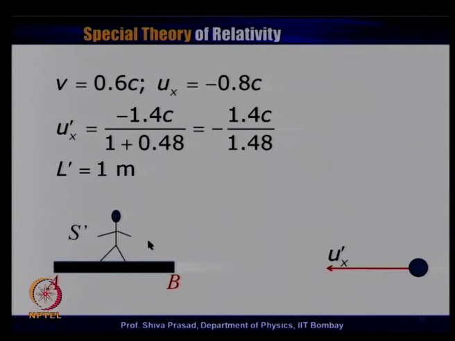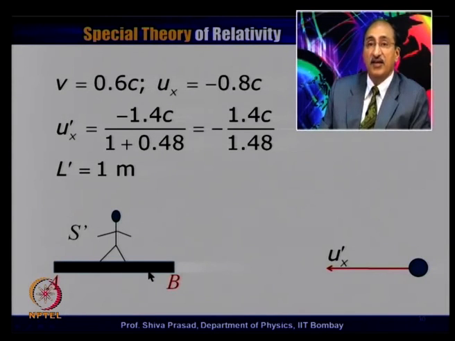Now, what would an observer in S prime note? According to him, he does not see his own motion. He sees the motion of this particular particle only. Therefore, the situation according to him would be as if this particle is approaching towards him. First it comes near B, then it goes and crosses over point A, just like a train crossing the platform. So, event B takes place here, event A takes place here.